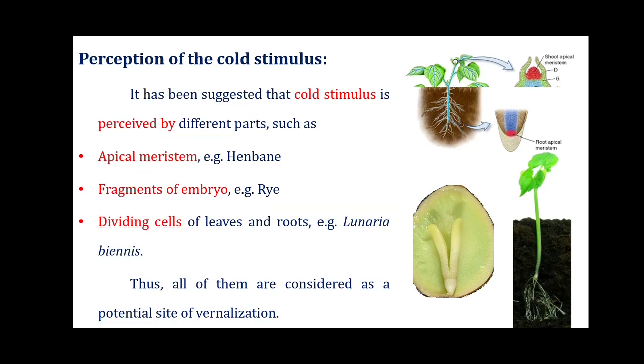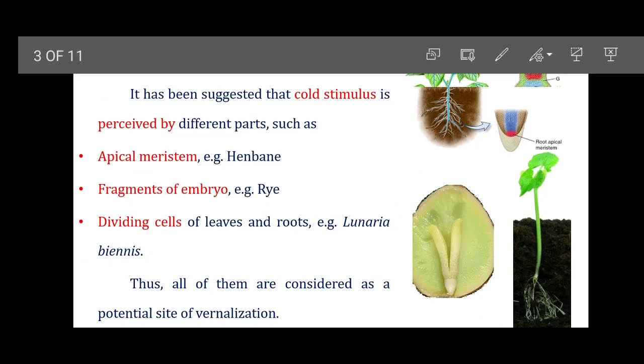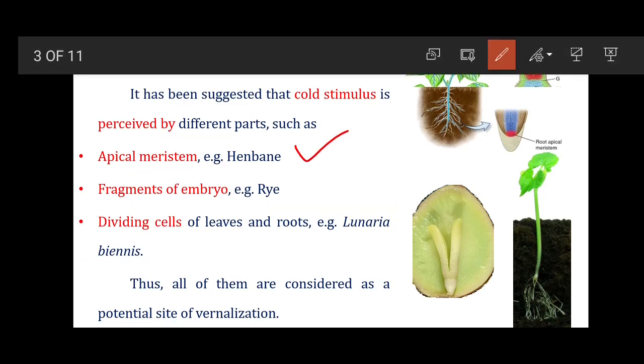Now this cold stimulus or chilling treatment is perceived by various body parts of the plant. Just look at the examples. In the case of henbane, it is the apical meristem which takes the stimulus. In rye, it is the fragment of the embryo, or in Lunaria, the dividing cells of leaves.